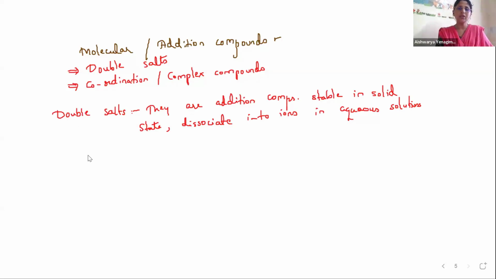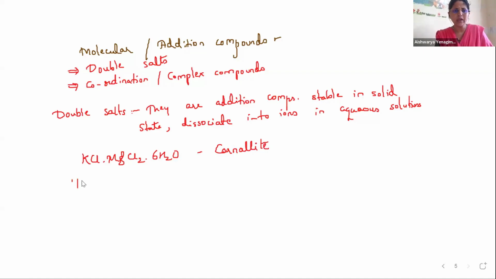Let me give you an example. These double salts are all crystalline salts. Okay. So here if you see, we have KCl.MgCl2.6H2O. So this is the addition compound which is stable. In solid state it exists like this only. If you take it and make a solution of it in water, an aqueous solution, it will dissociate into ions of each constituent. They will give tests for each constituent. Yes. So that is the example. This is called carnallite. This is an example of a double salt.